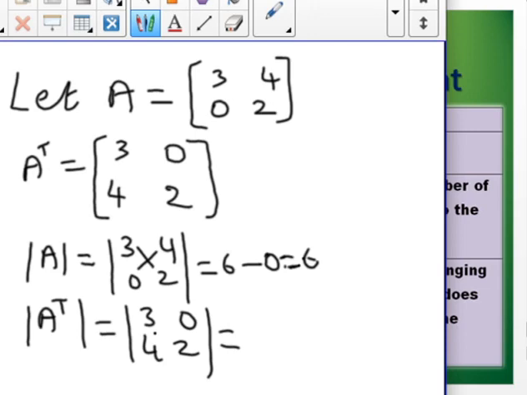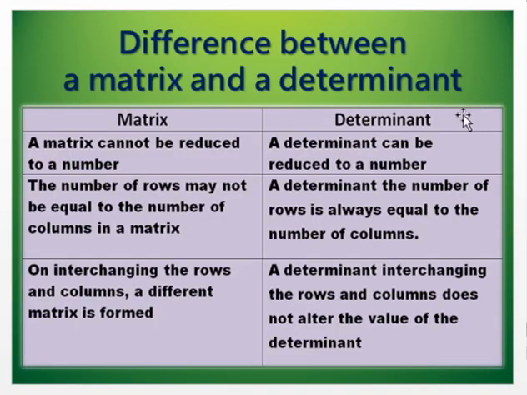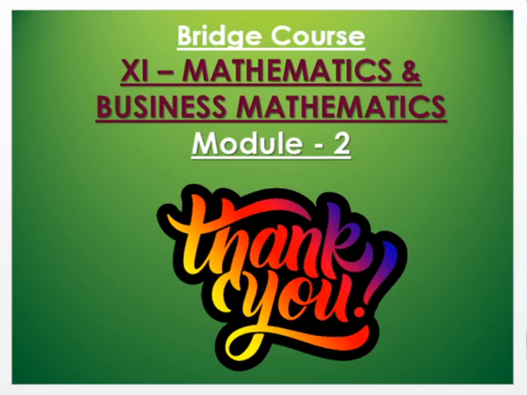So it is equal to 3 into 2 minus 4 into 0, which gives you 6 minus 0, which is equal to 6. So see here, the value of the determinant is not changed when rows are interchanged into columns. These are the main differences you have to remember in case of matrices and determinants.